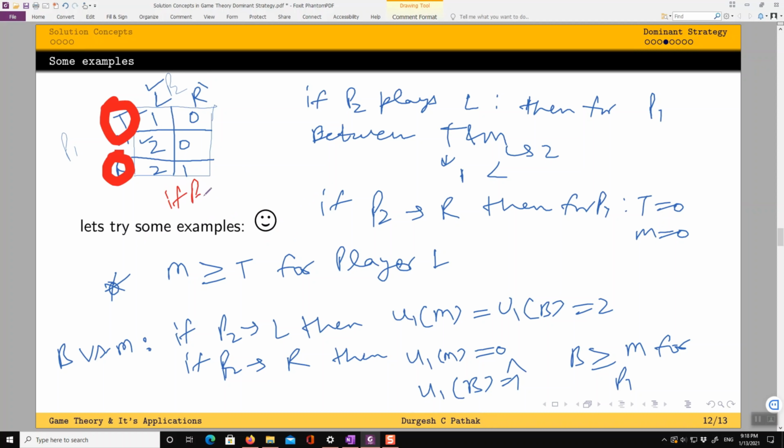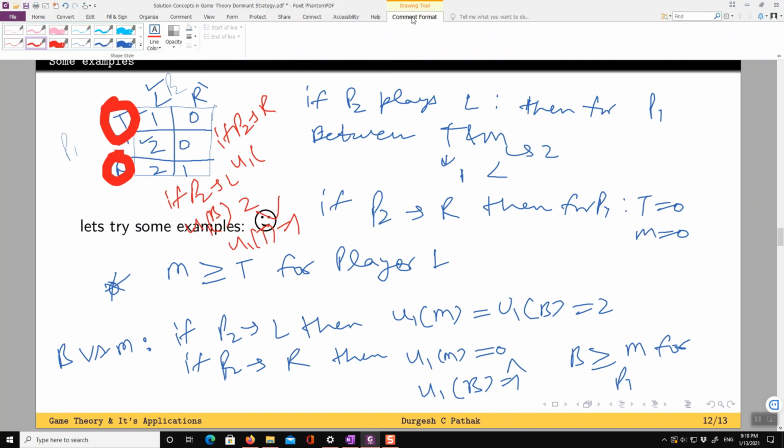If P2 chooses L, P1's payoff from B is 2, while the payoff from T is 1. 2 is strictly greater than 1, so this part is fine. Now if P2 chooses R, the payoff to player 1 from choosing, let's change the color.